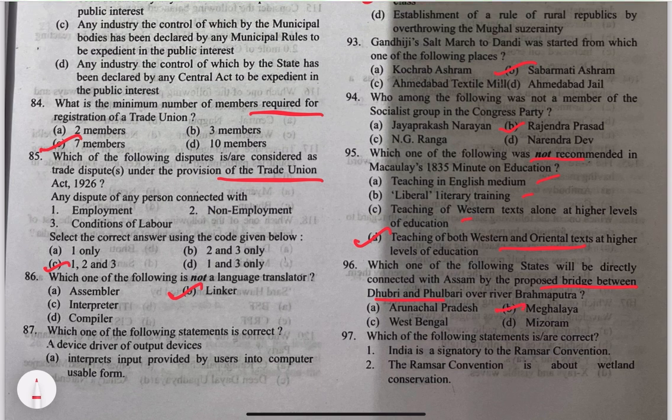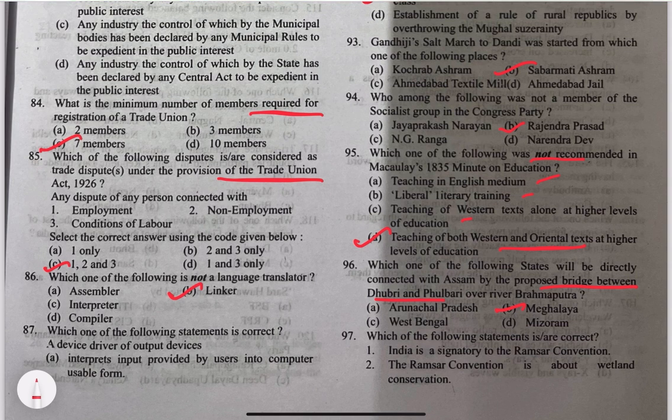It's Meghalaya. So Meghalaya will be directly connected with Assam by the proposed bridge between Dhubri and Fulbari over river Brahmaputra. It was almost 200 kilometers to 19 kilometers. I mean, the bridge would reduce the distance between Fulbari and Dhubri in West Assam.